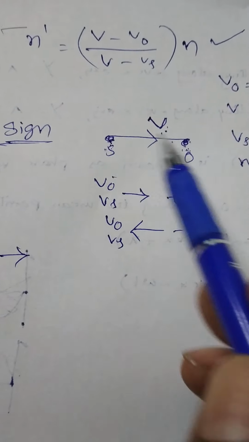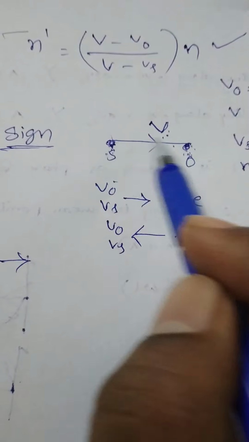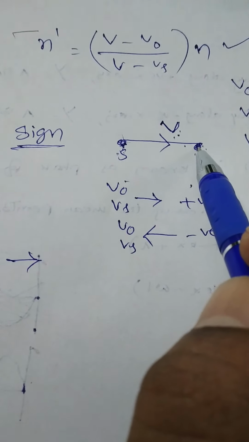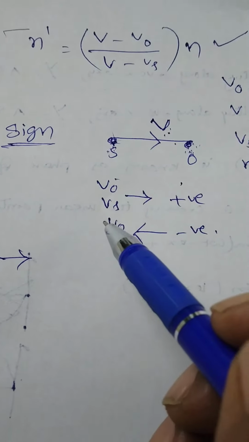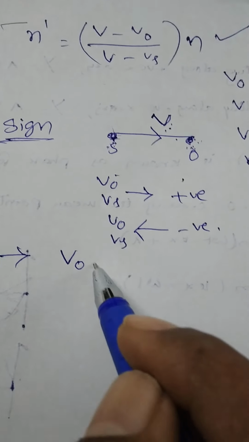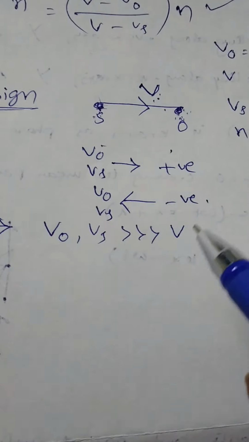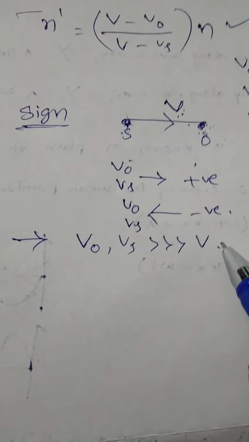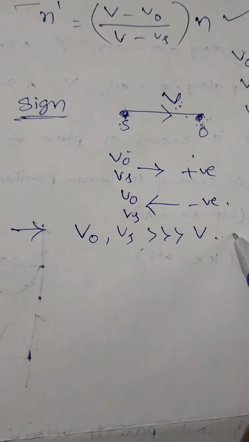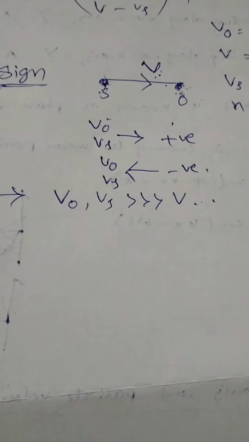Suppose the source and observer are moving perpendicular to the line joining the source and observer. In that situation also, Doppler effect is not applicable. Suppose the velocity of the observer and velocity of the source are far greater than velocity of sound. In this situation also, Doppler effect is not applicable. So these are the main three cases in which Doppler effect is not applicable. Right? Okay.